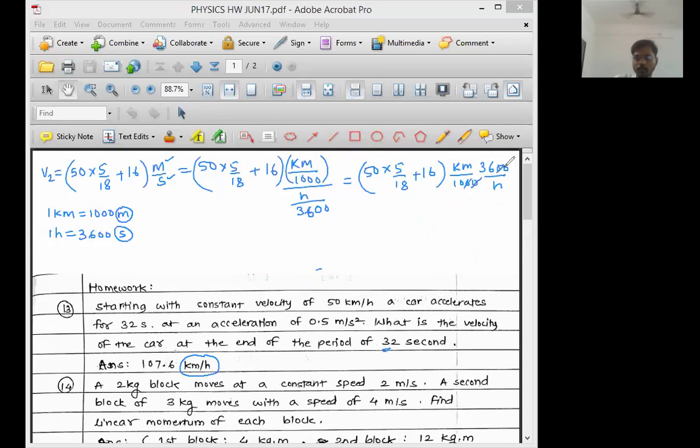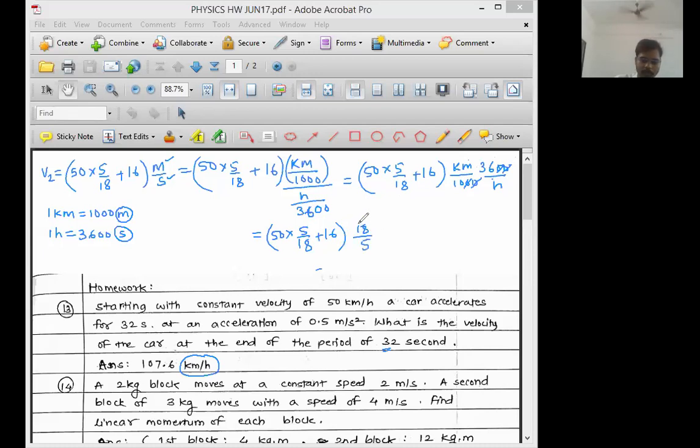So kilometer as it is, 1000 as it is, 3600 upon hour. So the zeros cancel. Kilometer upon hour is going to be the final unit. 36 upon 10, with 50 into 5 upon 18 plus 16 as it is. Now this 36 upon 10 will be equal to 18 upon 5.